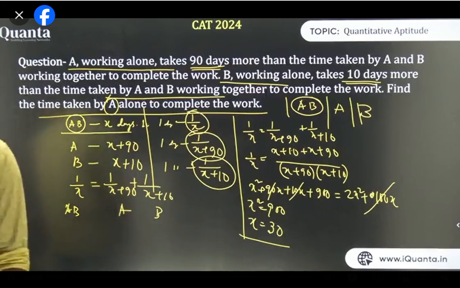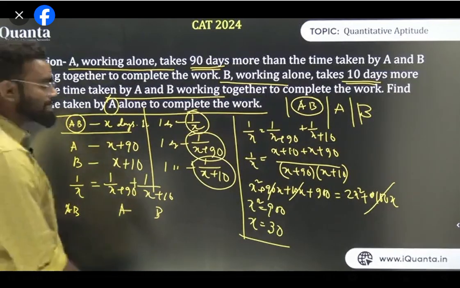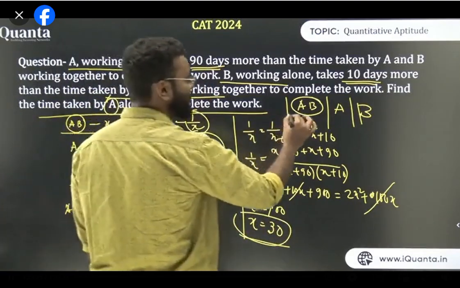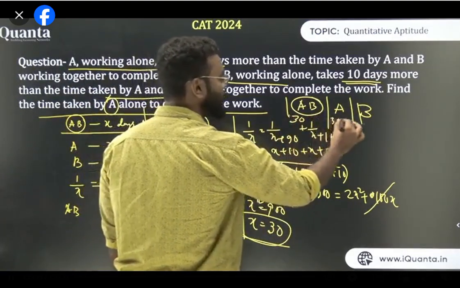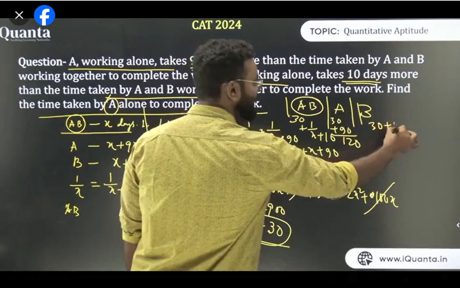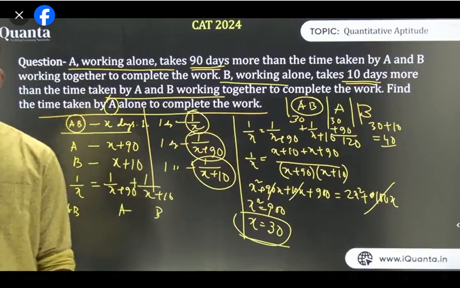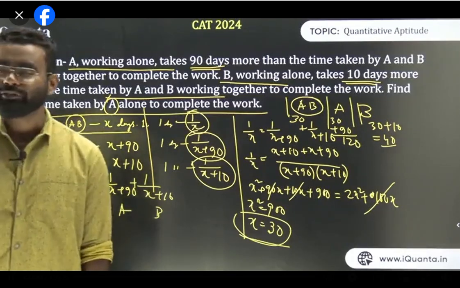If they are working together, in 30 days they complete the work, yes or no? So what is the answer for AB? That is 30. What is the answer for A? That is 30 plus 90 because it takes 90 days more, so 120. What is the answer for B? That is 30 plus 10, which is equal to 40. So for AB it is 30 days, for A it is 120, and for B it is 40.